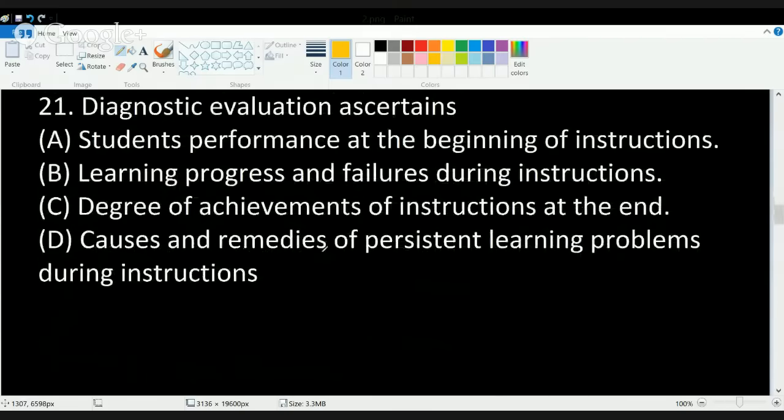Now, what is diagnostic evaluation? If I want to start a new course or a new subject into my curriculum, what will I do? I'll first try to do a diagnostic evaluation, okay?